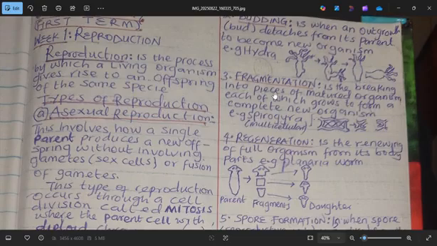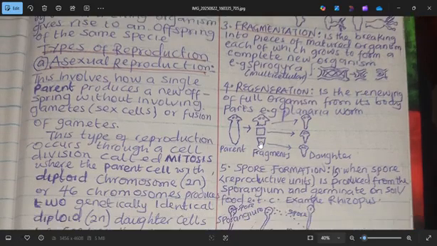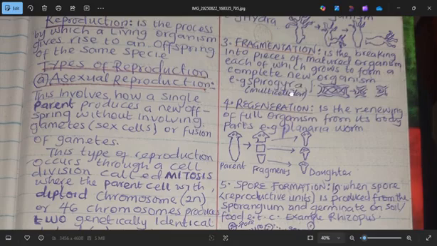Fragmentation is the breaking into pieces of a matured organism, each of which grows to form a complete new organism. You know, the word fragment means pieces. So it means an organism that has broken itself into pieces. Each of these pieces can still mature, can still develop and form a new organism. For example, Spirogyra, when it splits into pieces, each of the pieces can still form a new organism. And remember, it is a multicellular organism.